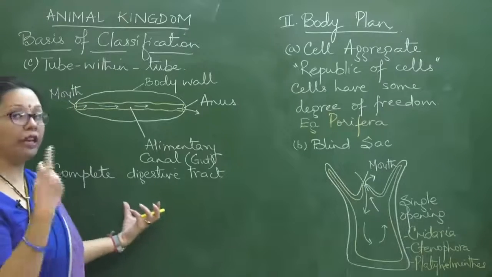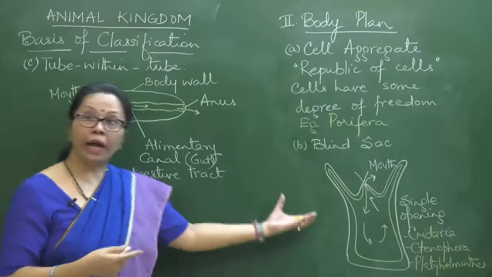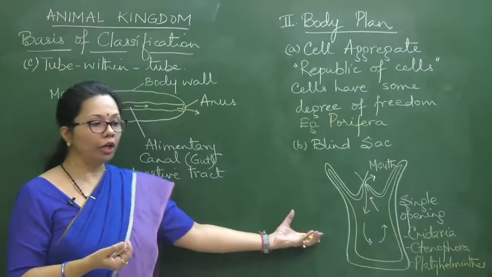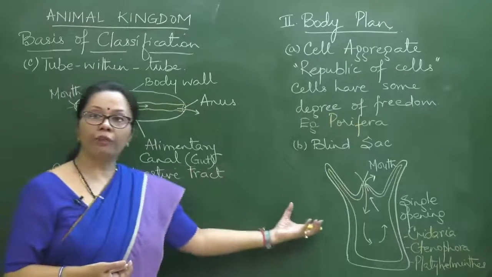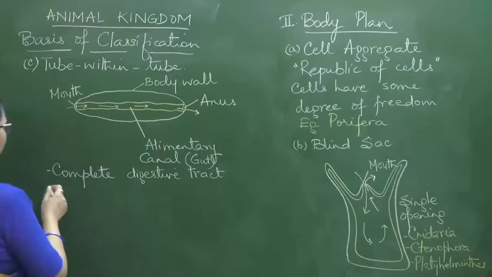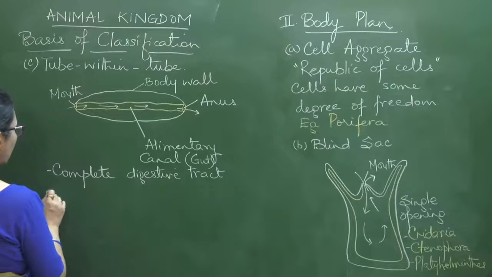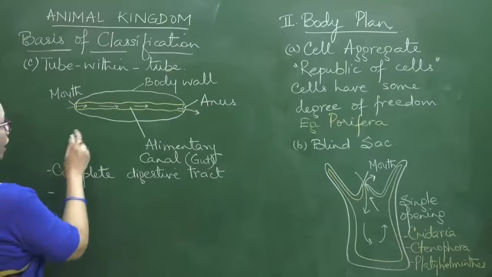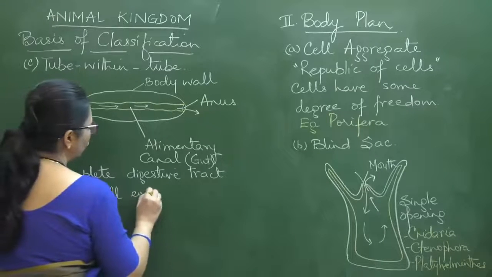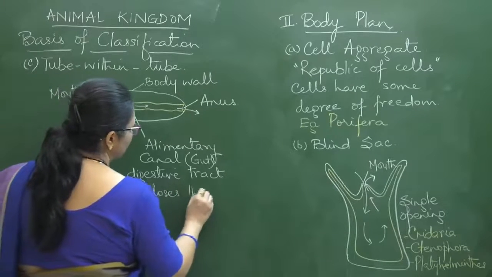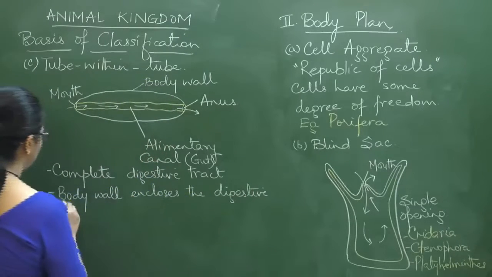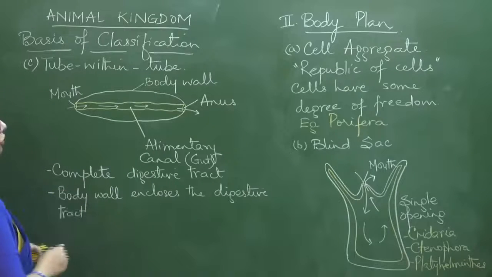Likewise, when there was the blind sac body plan, we can use the term that there it is an incomplete digestive tract. So this would be complete, while in the case of blind sac it is incomplete. And as we said, the body wall encloses the digestive tract, as you can see over here. That's what makes it tube within tube.